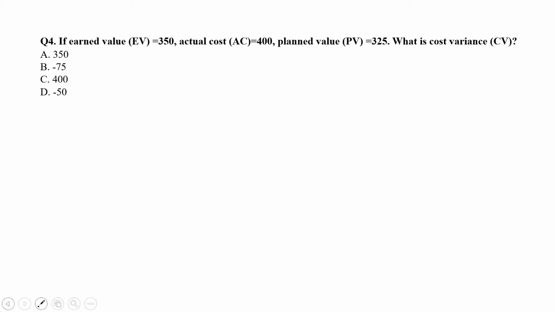Question 4. If earned value EV is 350, actual cost AC is 400, planned value PV is 325, what is the cost variance CV? A. 350, B. minus 75, C. 400, D. minus 50. Now the value of CV is equal to EV minus AC, that is 350 minus 400 equals minus 50. That means D is the correct answer, minus 50.